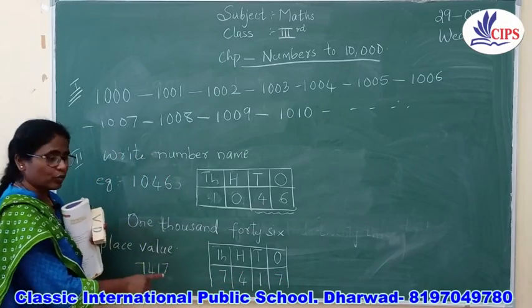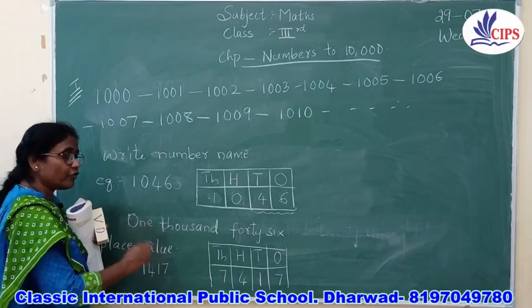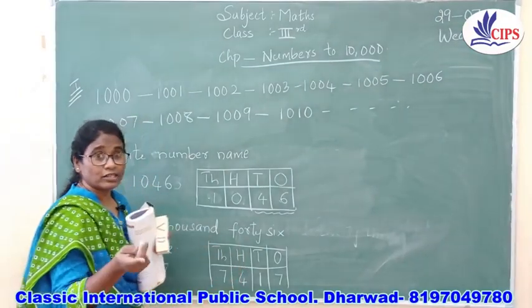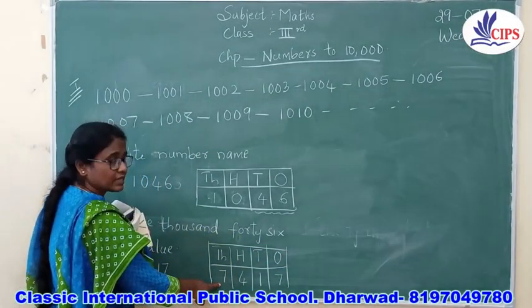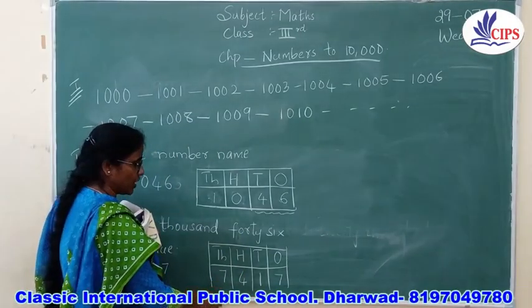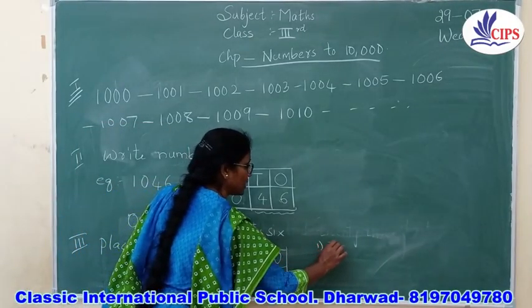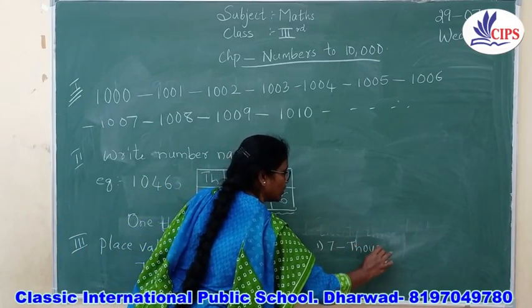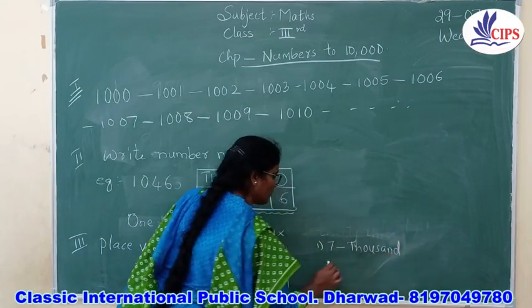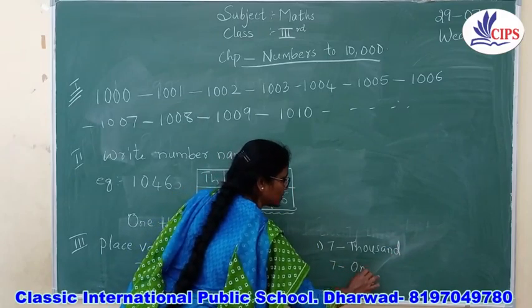So this is the way you are going to write the place value. And if I ask you a question, where is 7? Then you have to say the first 7 is in the thousands place and one more 7 is in the ones place. Yes?